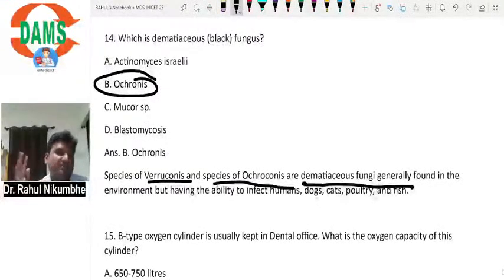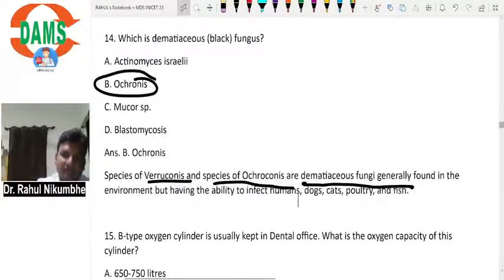If patients are diabetic, they are already immunocompromised, and if the patient gets COVID, we have to give steroids. Because of steroids, the immune system is suppressed. So there are increased chances of getting black fungus or any fungal infection.